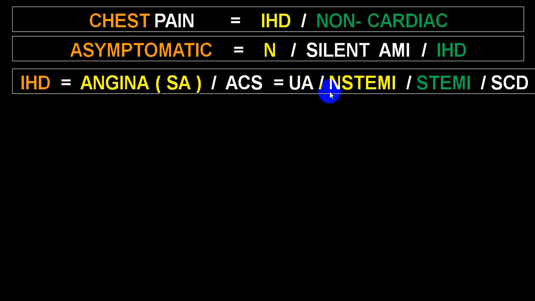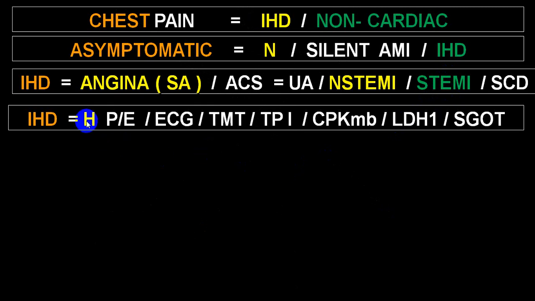But the difference between unstable angina and non-STEMI is that in unstable angina, troponin will be negative, while in non-STEMI, troponin, the cardiac biomarker, will be positive. While in STEMI, there will be ST segment elevation with Q wave appearance, or at a very early stage you can have a hyperacute, tall, asymmetrical, tented T wave. So that will be in favor of STEMI, and their troponin will be positive.